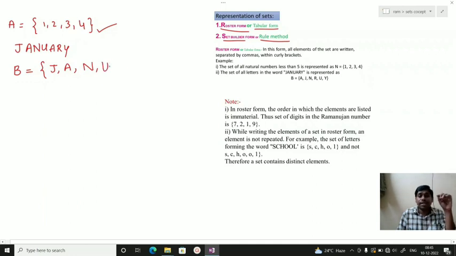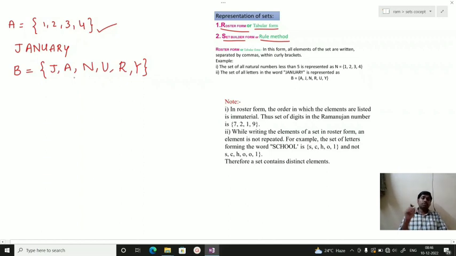A is already repeated, so we should not take it again, because the definition of a set indicates that elements should be distinct, meaning different. So A we will not write again, then R, and later Y. This is how we represent the roster form.